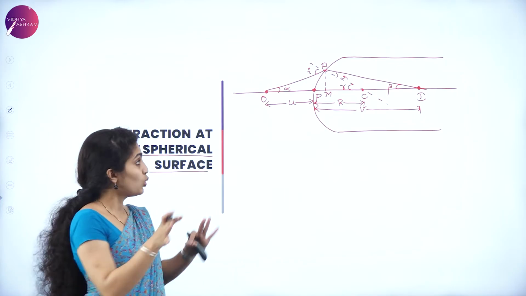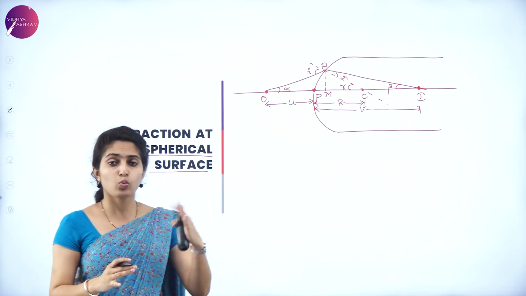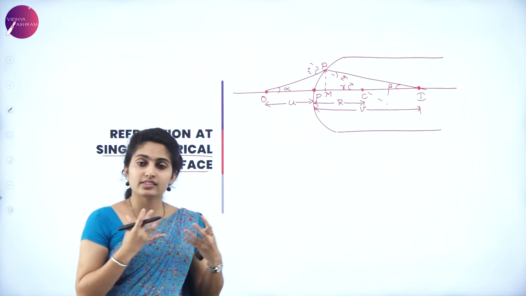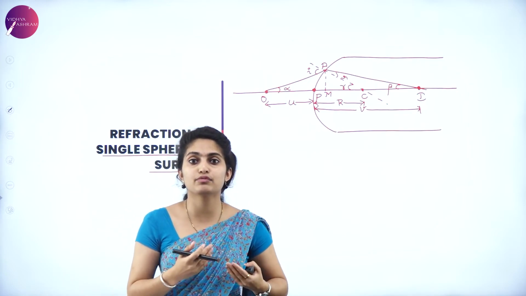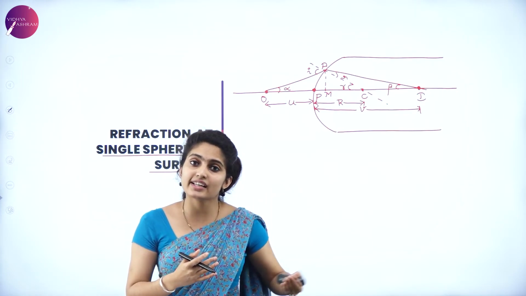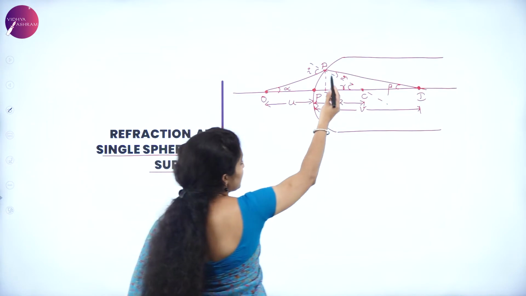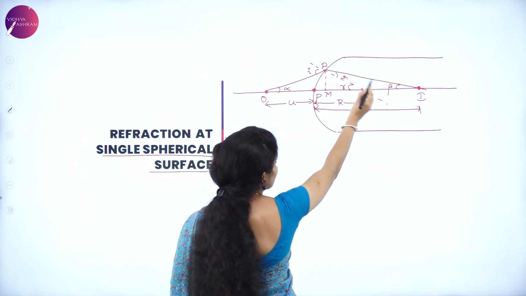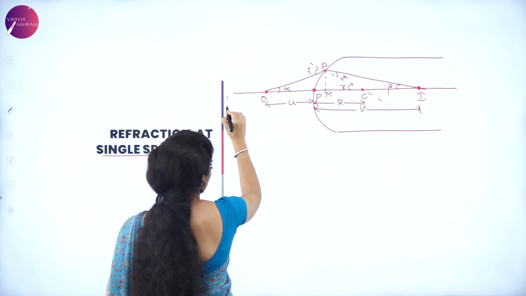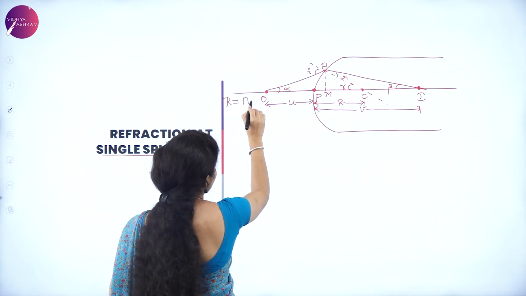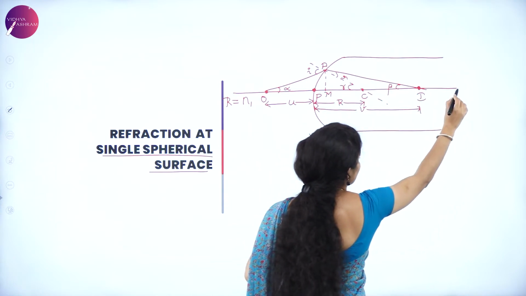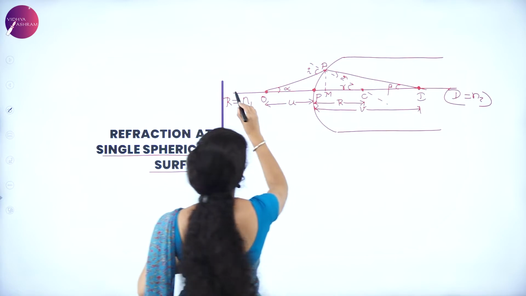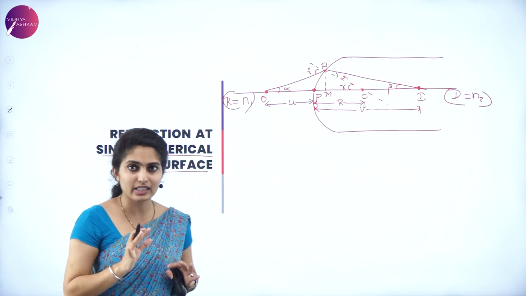And we know that one is the rarer medium and one is the denser medium. The medium with more density is the denser medium. So always the incidence is from rarer to denser in this case. The rarer medium has refractive index N1 and the denser medium has refractive index N2. This is the general thing we have to keep in our minds.